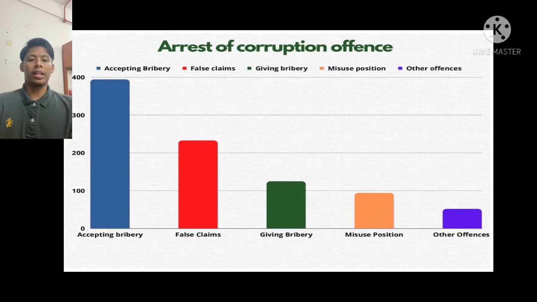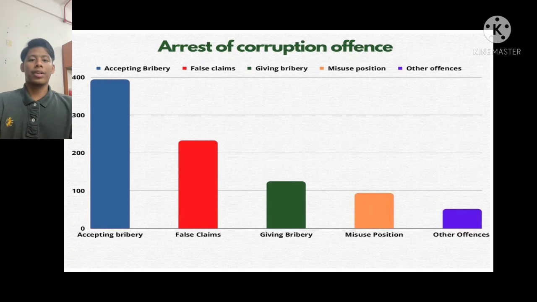As we can see, the data here shows the areas of corruption in Malaysia. First one is accepting bribery. It is the act of giving someone money or something else of value, often illegally, to persuade that person to do something you want. It is the highest case, which is 394 cases.